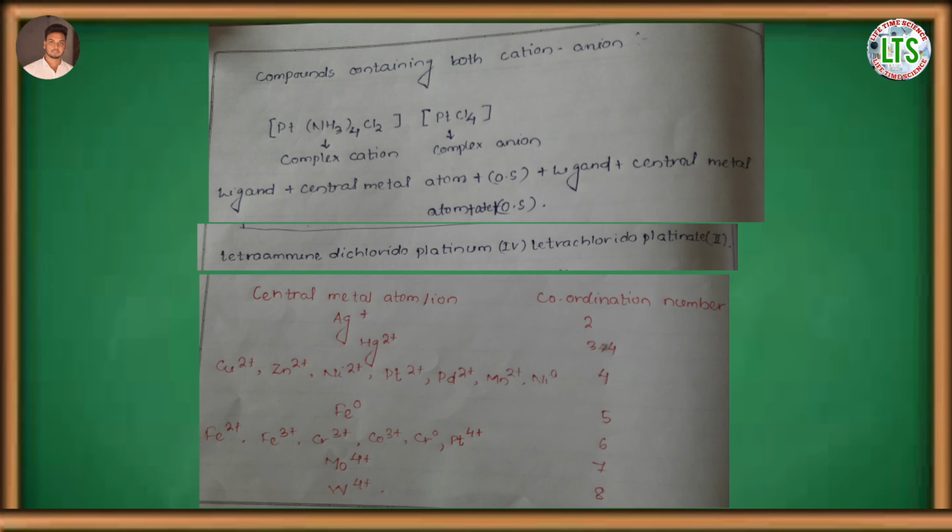The sequence is ligand plus central metal atom plus oxidation state within the parenthesis, then ligand of the complex anion plus central metal atom plus ATE plus oxidation state of the central metal atom within the parenthesis.